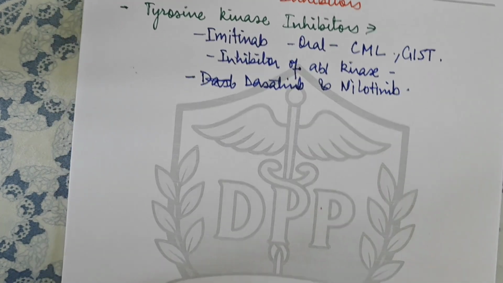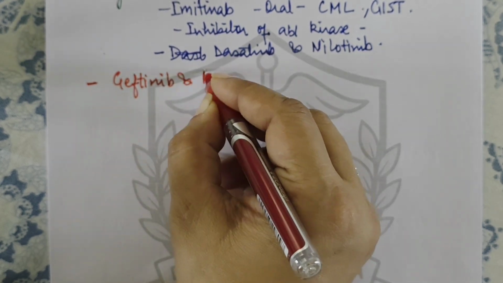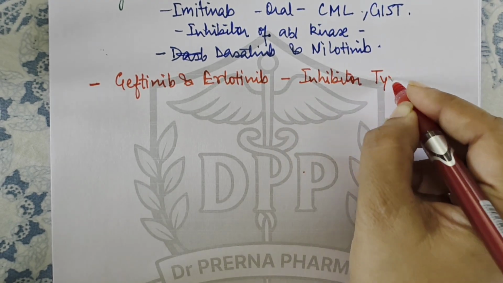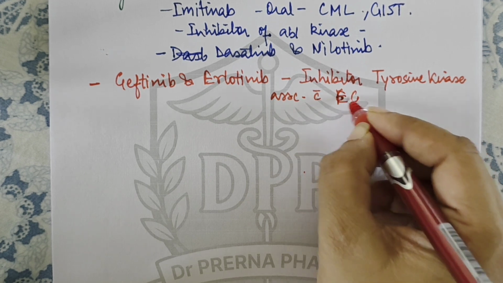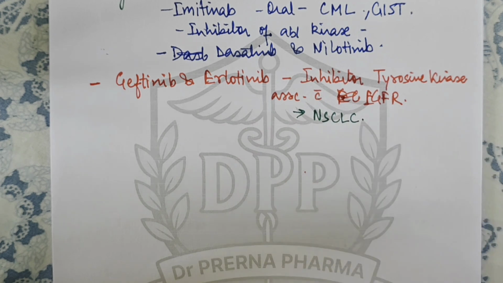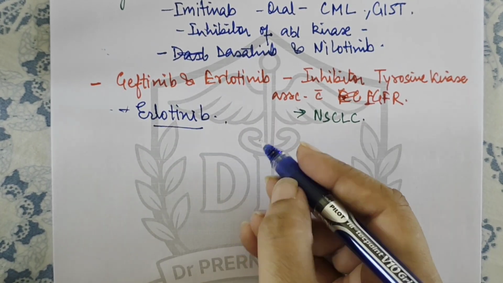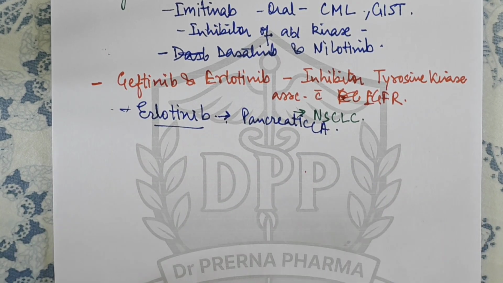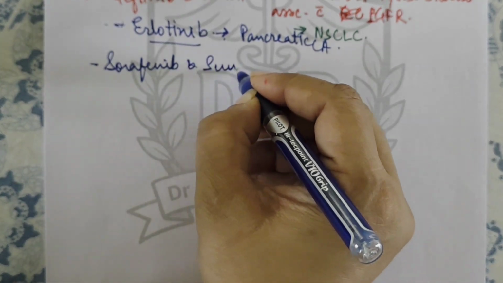Then other drugs that we have, one more is there, gefitinib and erlotinib. Now these drugs are inhibitors of tyrosine kinase associated with epidermal growth factor receptor. These drugs are indicated in non-small cell lung carcinoma, and the drug that we have here is erlotinib. This is specifically effective here. It is also indicated for pancreatic carcinoma. Okay? Then there are drugs called sorafenib and sunitinib.